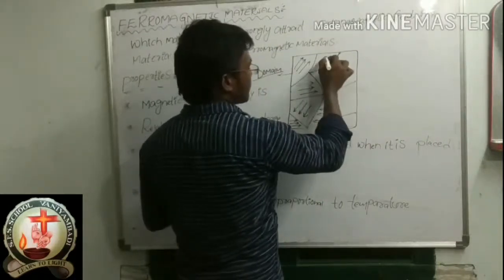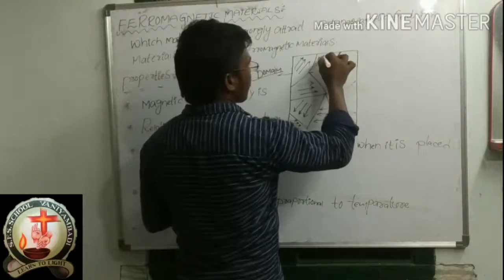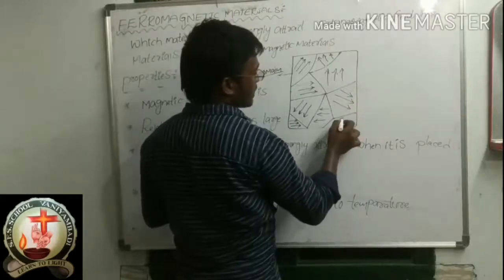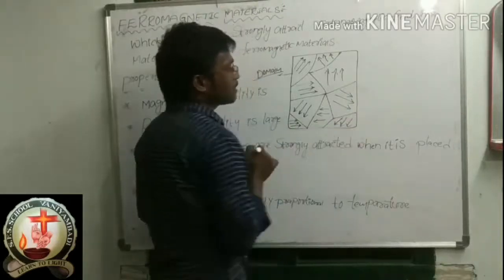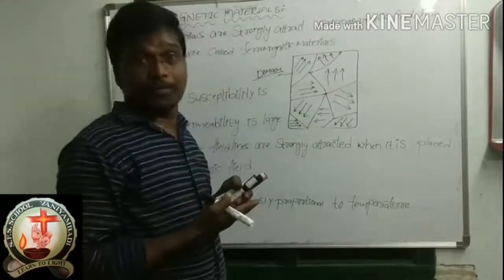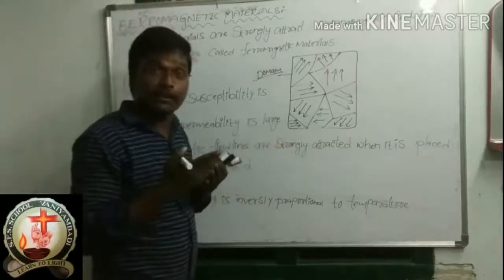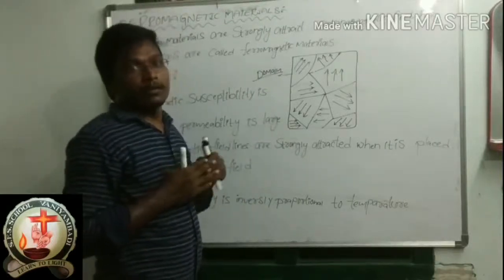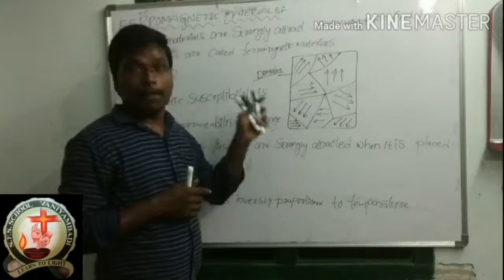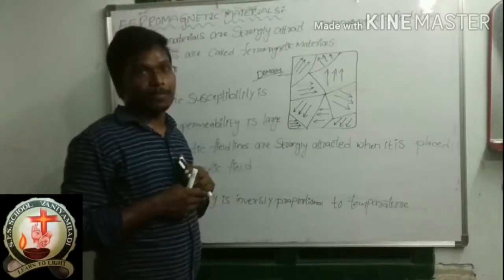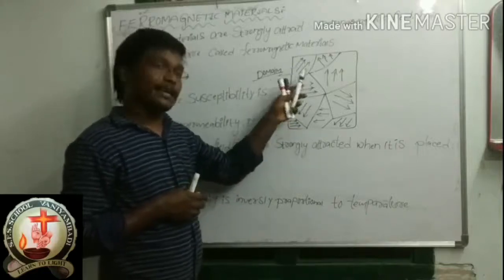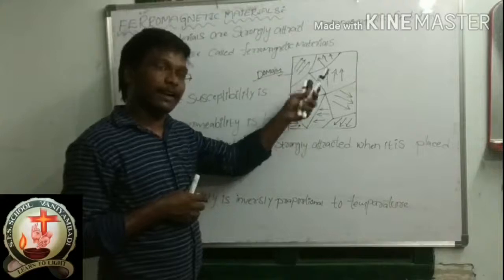And this domain is this direction, and this direction is like this, and this direction is like this. So each and every small region is nothing but a domain, and each domain has magnetic field lines in different directions. This is the general structure of the ferromagnetic material. It is made up of small regions, those small regions are domains, and each domain has magnetic field lines in different directions.